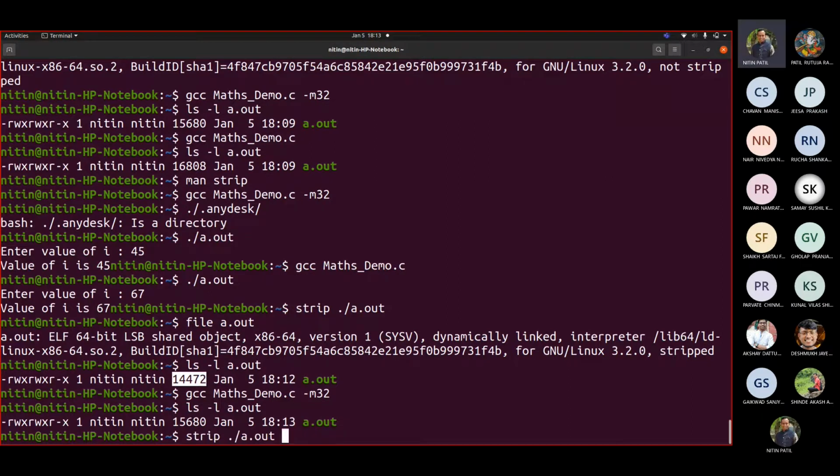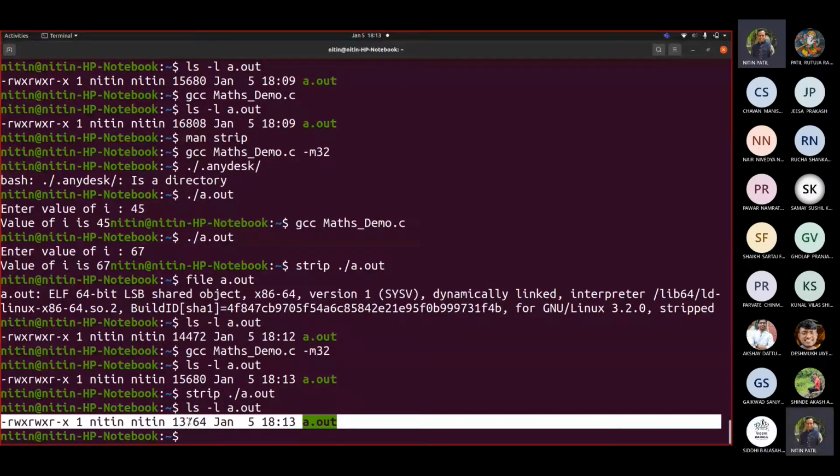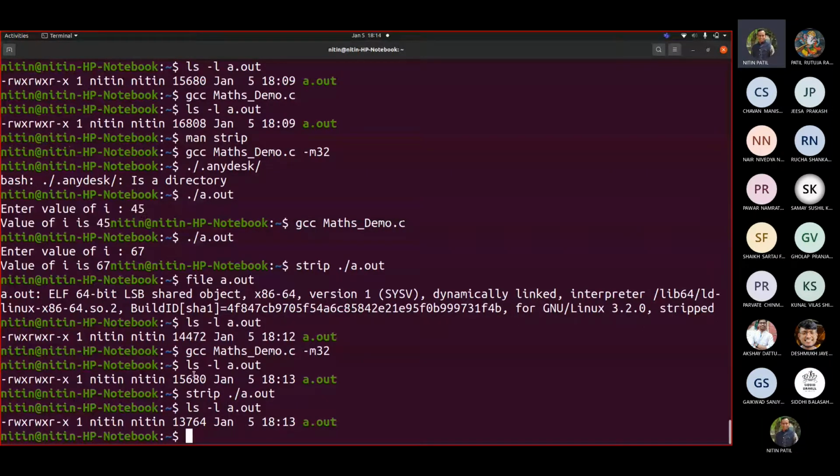Let me strip it. Let me check the file size. So these many bytes are sufficient for a 32-bit file to generate that output. What is the output that we saw? This kind of output. If you compute the difference, the earlier file size was 15680 and now it is 13764. So when we stripped it, we got this size. Nearly 2000 bytes are extra, which are not necessary at all.